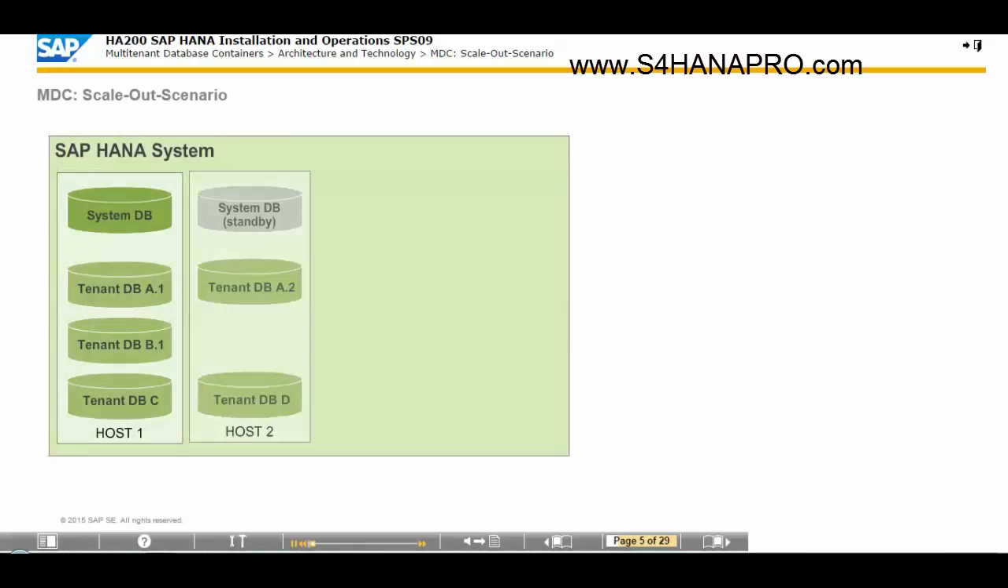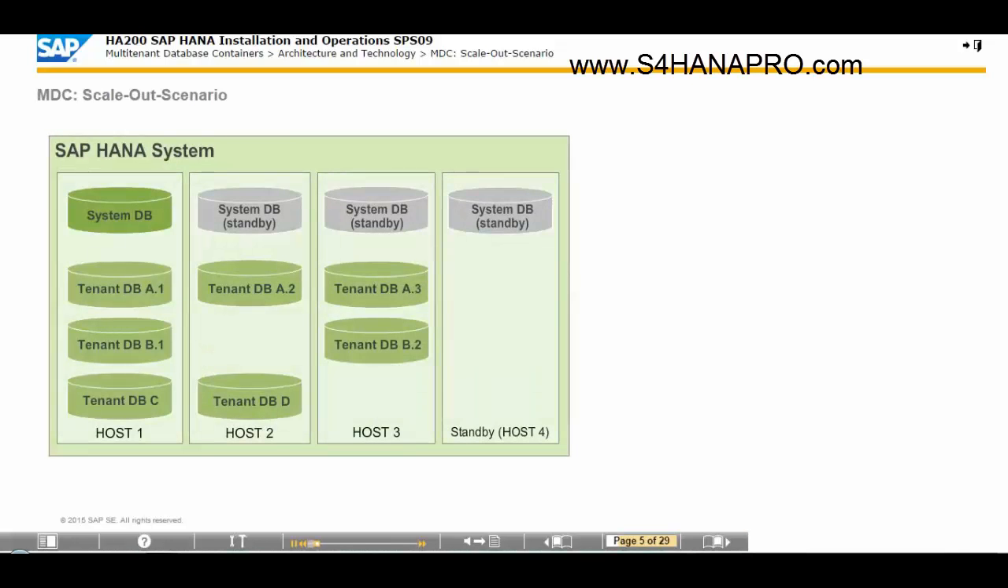A system with multi-tenant database containers can be distributed across several hosts. To ensure availability, an instance of the system database runs on all hosts, that is, worker and standby, in a single master and multiple workers configuration.